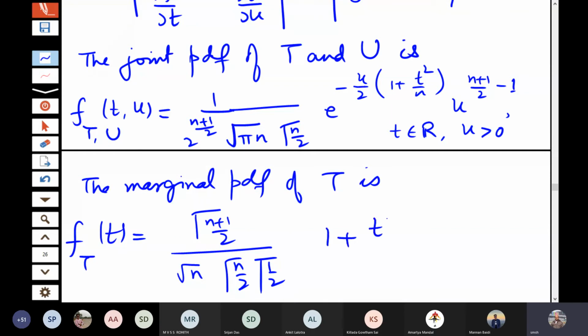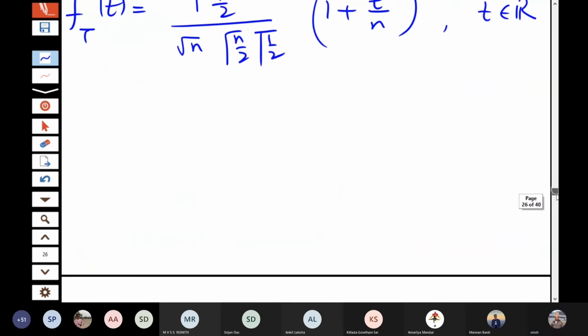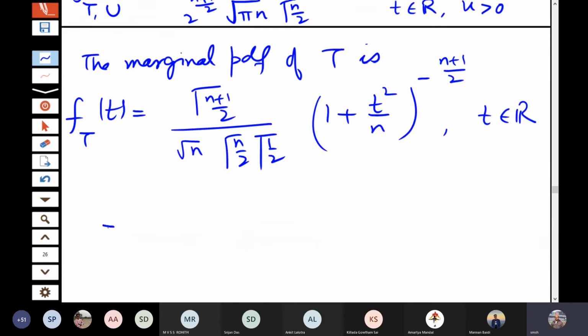So if I write in the numerator, I will put minus power minus n plus 1 by 2, where t is from minus infinity to infinity. So this is the probability density function of a t distribution on n degrees of freedom.